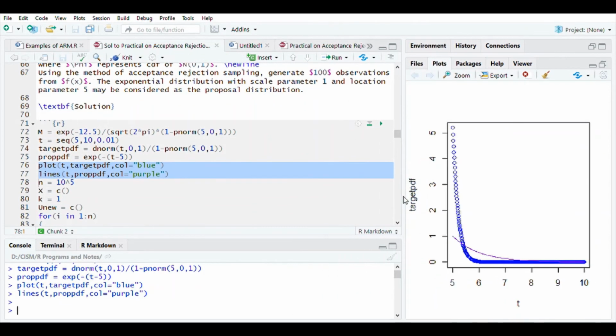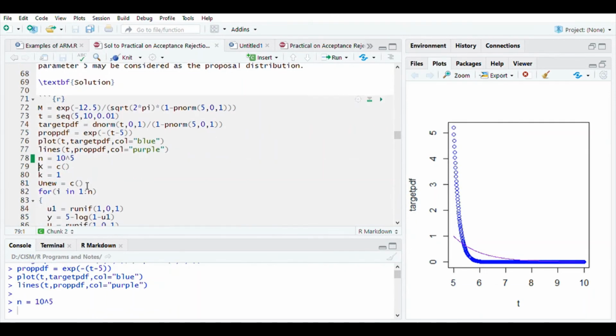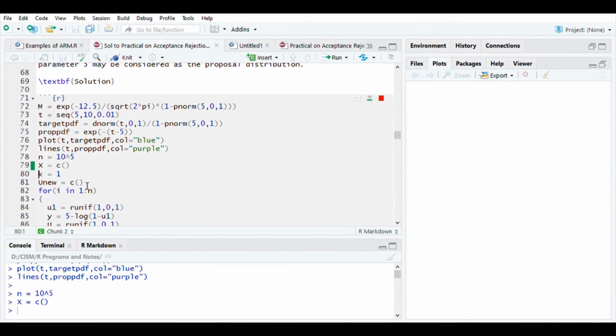So now we want to implement ARM here. Let us start with n equal to 10 raised to 5. X, as usual, we have initialized. K is equal to 1. K is the counter. U new is the random variable for uniform distribution, meaning we are going to need a uniform random variable. So I am storing them in U new.